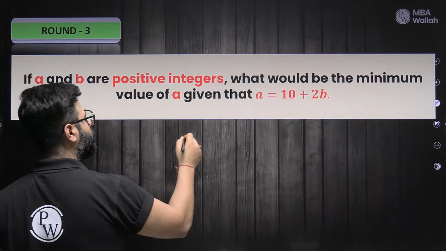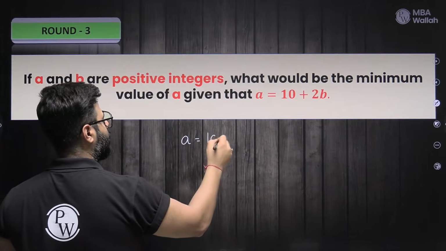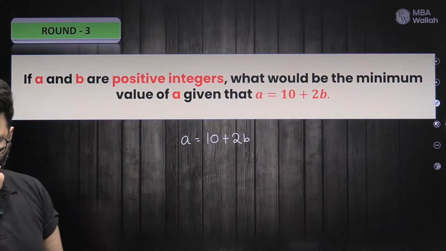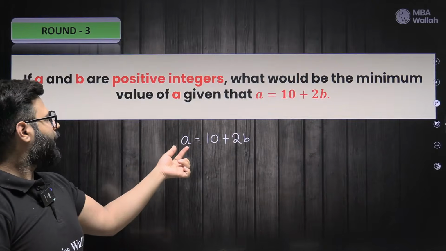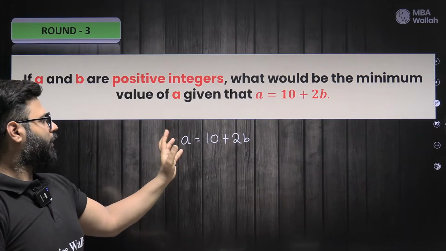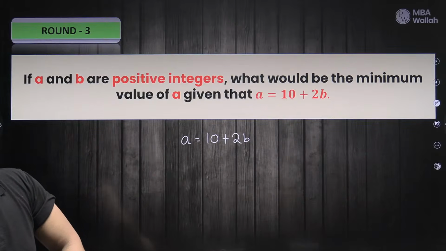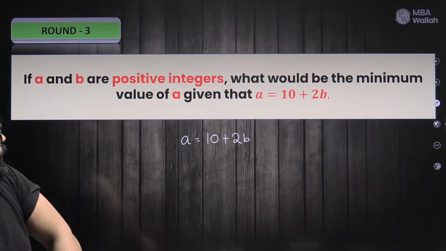It's more like visualizing things, not just simply forming the equations. I am just giving you one, the variables are two. I am interested in finding the minimum value of A. All I know is A and B both are positive integers. What will be the minimum value of A?